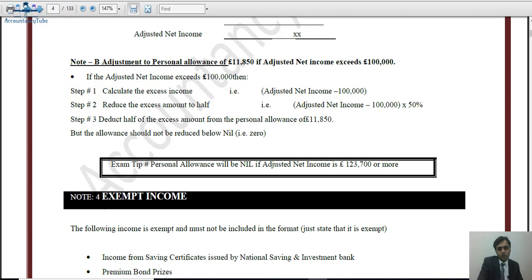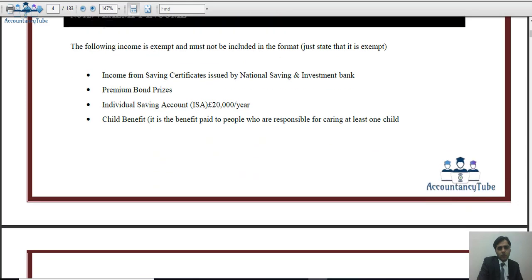Now there are certain sources of income on which we do not have to pay any tax. So they are called exempt income. So income from savings certificates issued by the National Savings and Investment Bank, premium bonds, individual savings accounts up to £20,000 per year, and child benefit. Now what is the child benefit? It is a certain amount which is given to the person who is taking care of at least one child. Okay, so that is also exempt income. So these are the incomes which are exempt.